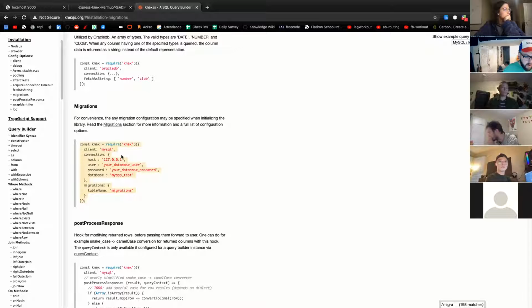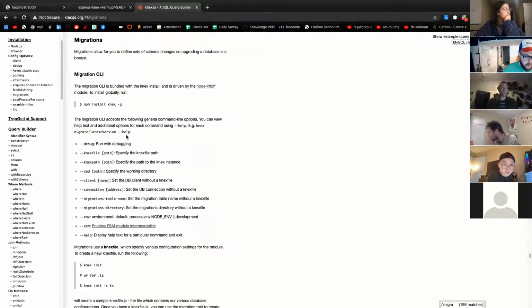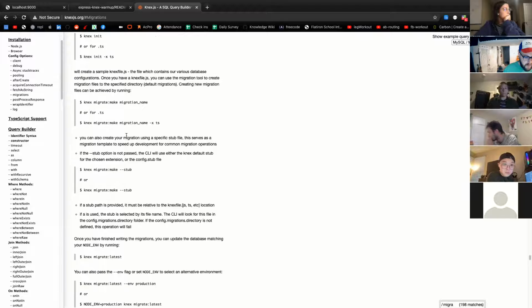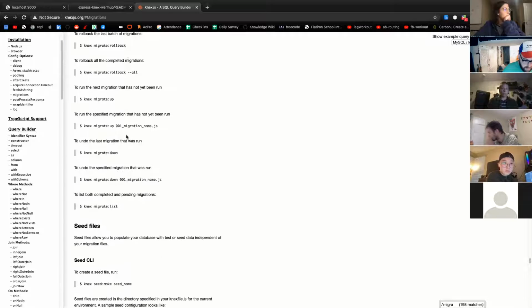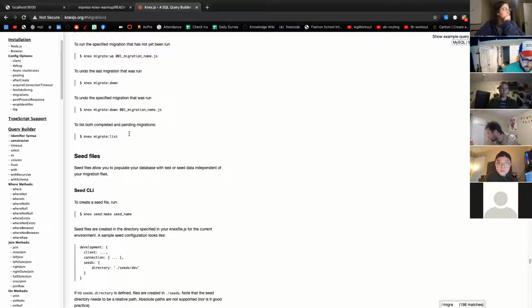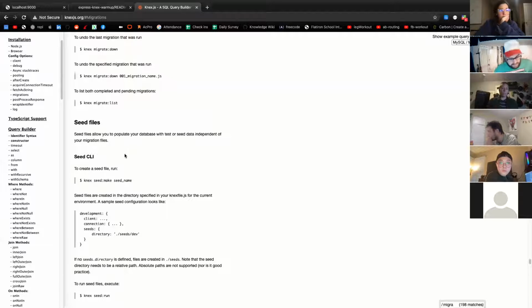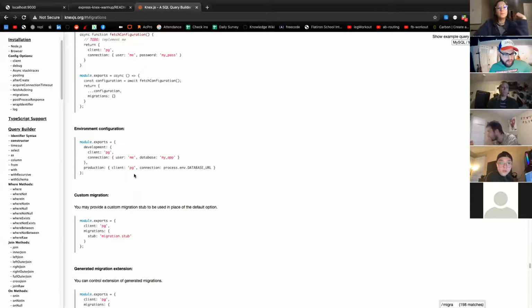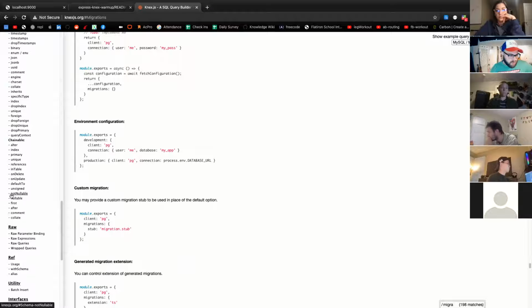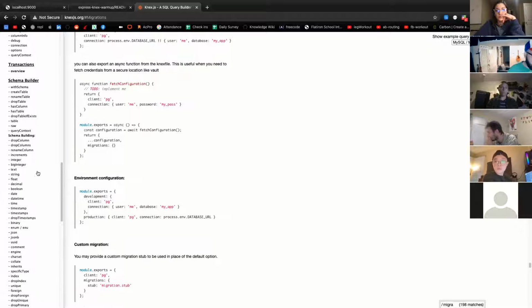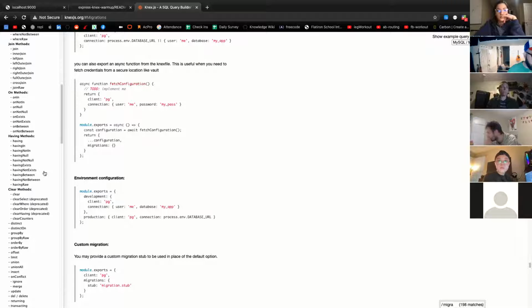That's not really what I want. Migration section. I don't like these documents. Seed files. No, that's not what we want. This is not great documentation. I don't like the documentation.